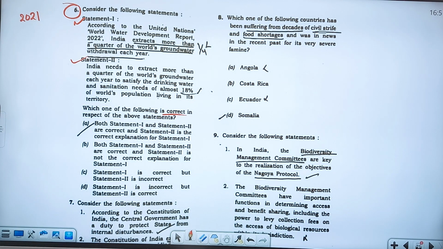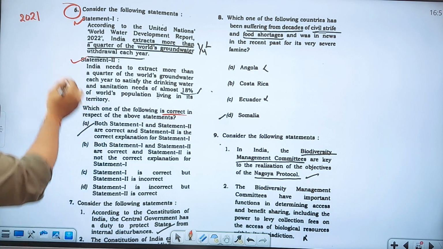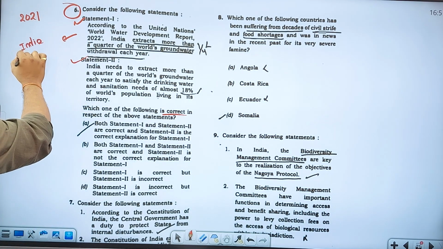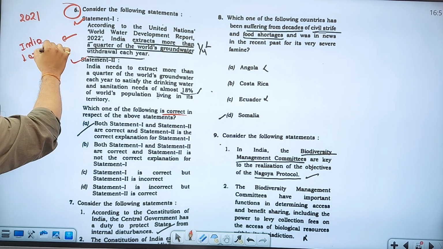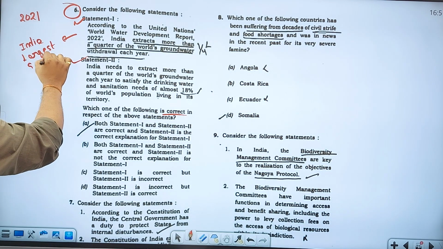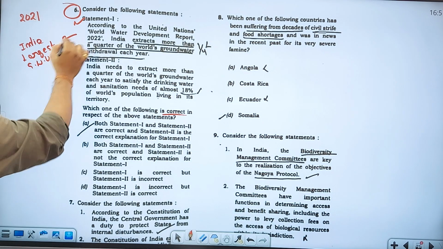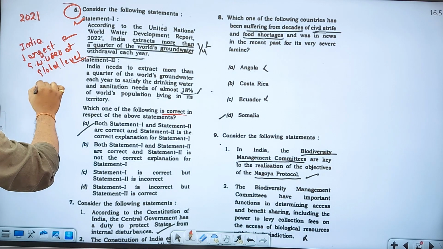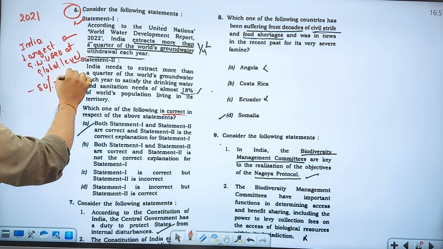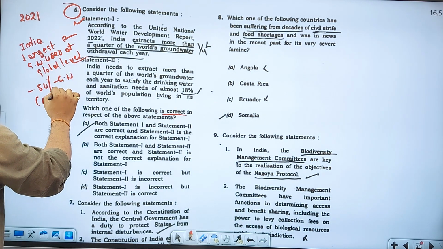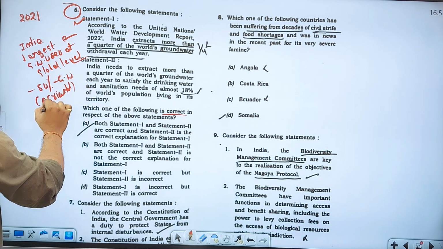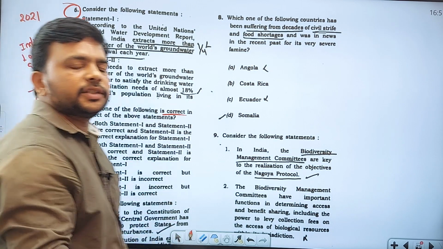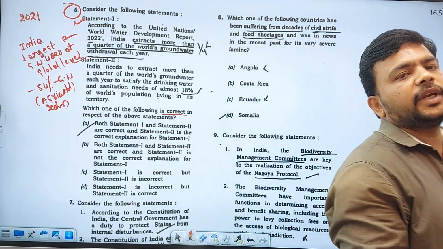Yes, India is the largest groundwater user at the global level. You have to understand that. And the second important fact is that 80% of the groundwater is utilized by India's agricultural sector.